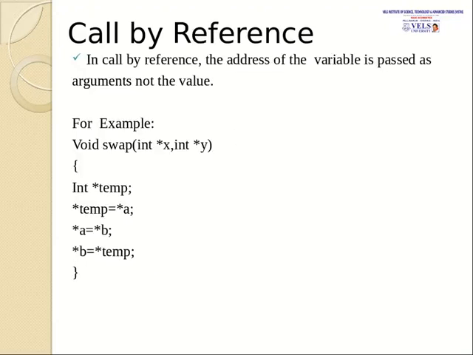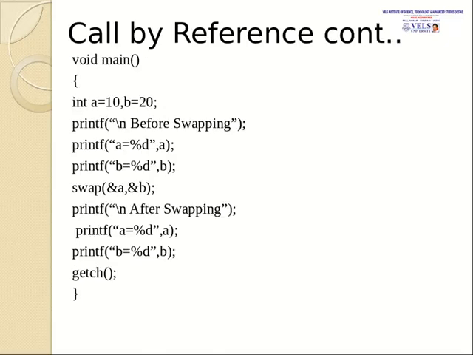Next is function call by reference. In call by reference, the address of the variable is passed as the argument, not the value. In call by value, we directly pass the value to the function. Here we just pass the address of a variable. I use the same example. In the main function, A is equal to 10 and B is equal to 20, and the printf statement prints them before swapping.